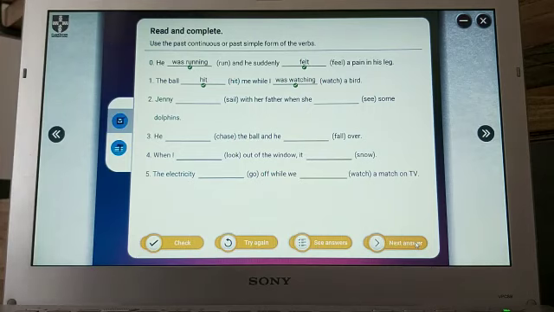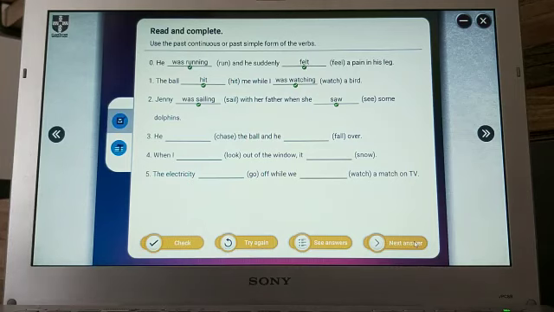And second question. As you can see, for the second part of the sentence, you see when. So with when, you must use past simple: when she saw some dolphins. Jenny, sail, the verb must be used with the past continuous, the background action. Jenny was sailing with her father when she saw some dolphins.